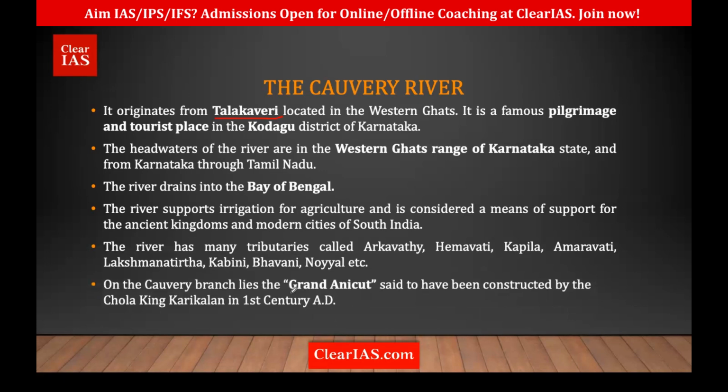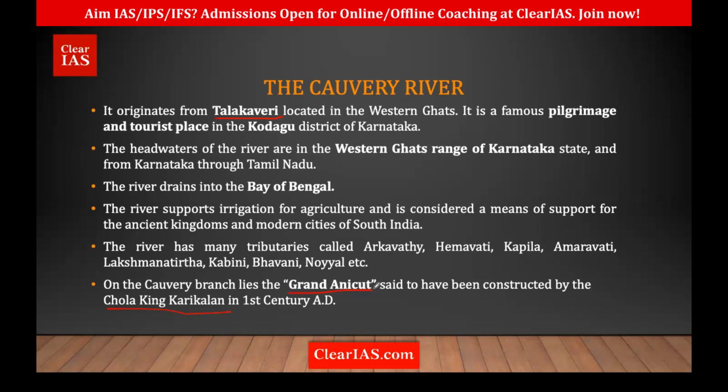Another interesting fact is the Grand Anicut. This is important because it was constructed by the Chola King Karikalan, way back in the 1st century. Grand Anicut means a barrage, a dam. Similar to the present day dam, the barrier was constructed across the Kaveri River by the Chola King.